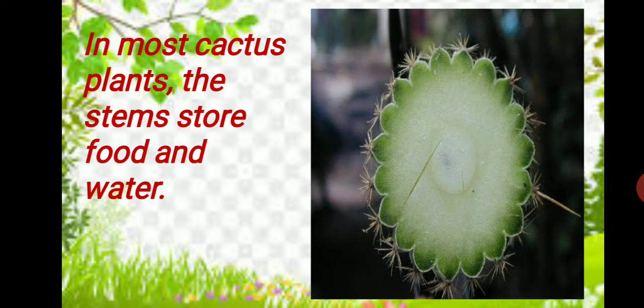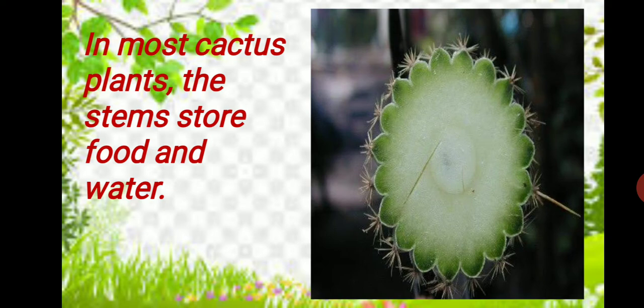When rain is coming, the stem has some pores over it. Pores means a kind of hole. So many pores are present on the surface of the stem, and with the help of these pores it can absorb the rainwater. And as it absorbs the rainwater, the stem also swells up.